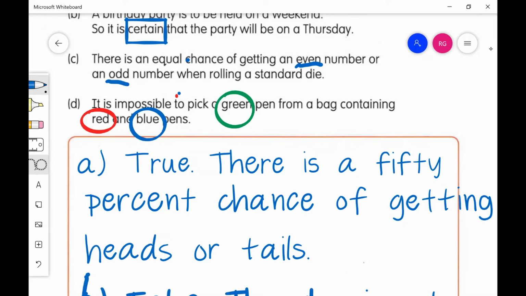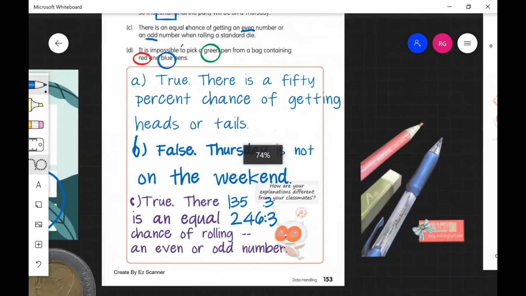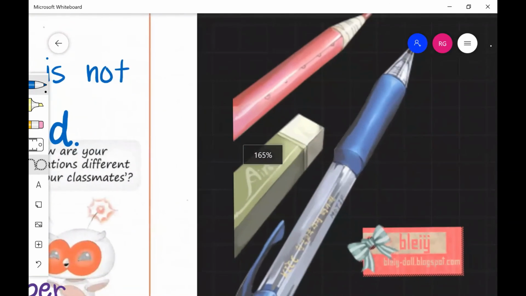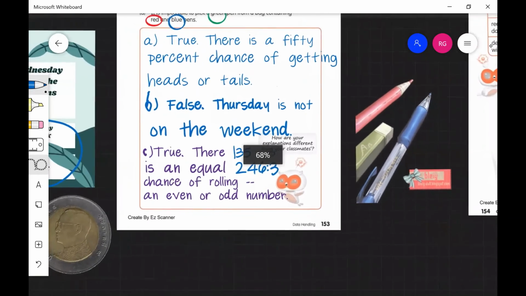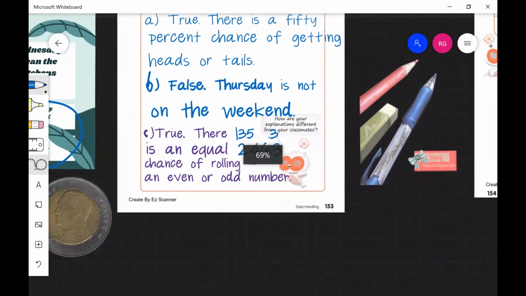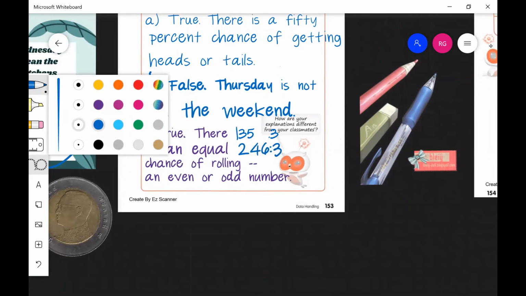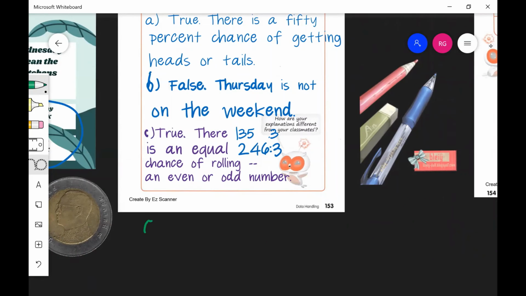There we go. So is it impossible to select a green pen from a bag containing just red and blue pens? Well, I would say that's a true statement. It is impossible. So we should say that it is impossible to select a green pen. And let's write this in green. So we'll use a green pen color. And I'm going to put this all the way down here because I've run out of space here. So D, we should say, is true.